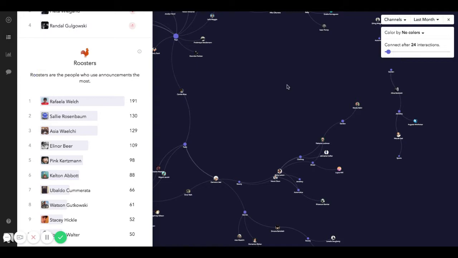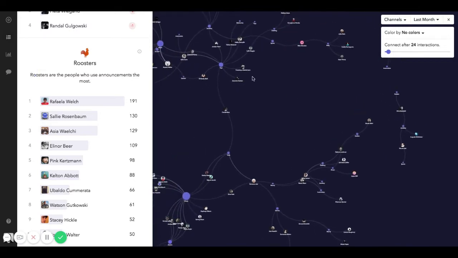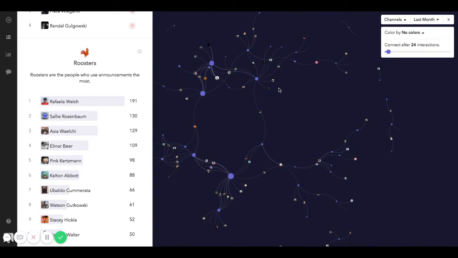So these are just a couple of the ways that when I log into a Slack team on Compass, I'm able to ask some questions about the team structure, who's using positive and negative language in their messages, and where we might have people that are getting a bit disengaged or falling away.